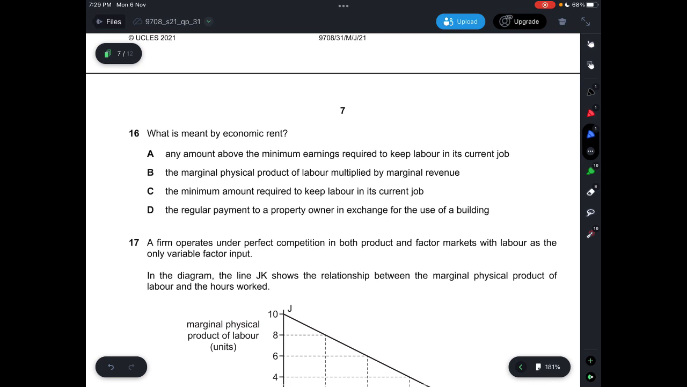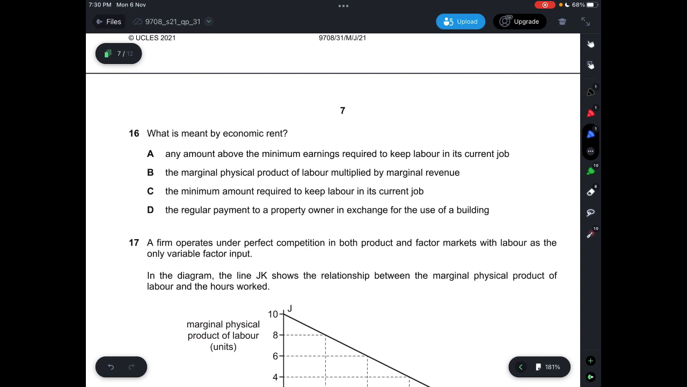Question 16, what is meant by economic rent? Economic rent is basically the amount above the minimum required to keep the person in the job. If your supply is elastic, you'd be paying transfer payments instead of economic rent. If the supply is inelastic, you'll pay the entirety in economic rent, because you need this specific amount of money to keep that particular factor of production in business.